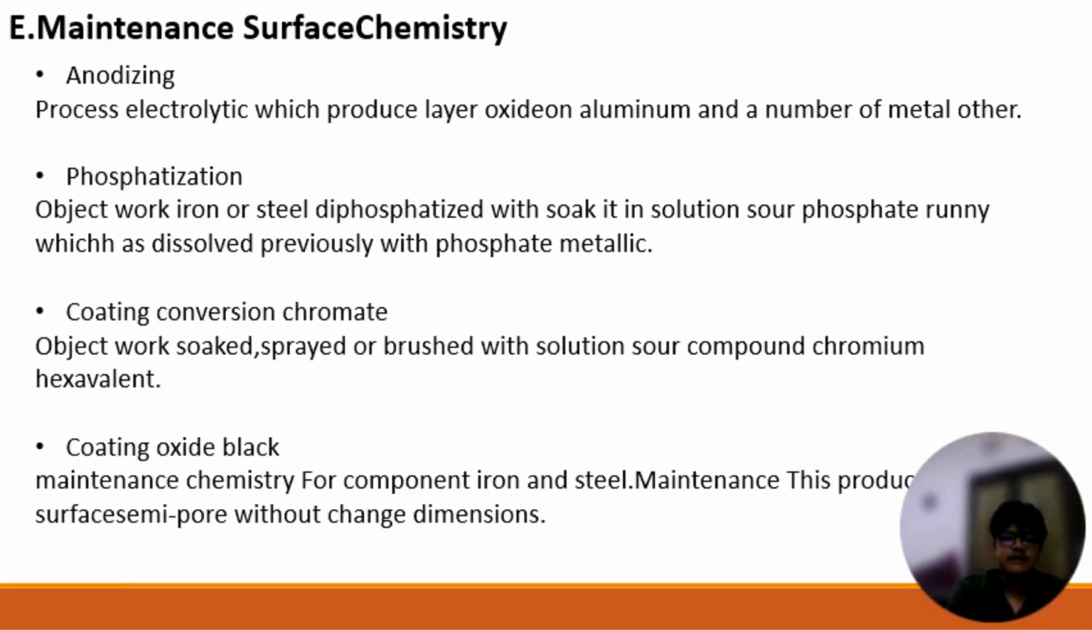For point E, maintain surface chemistry. For the first point, anodizing is a process using an electrolyte which produces a layer of oxide on aluminum and a number of other metals.